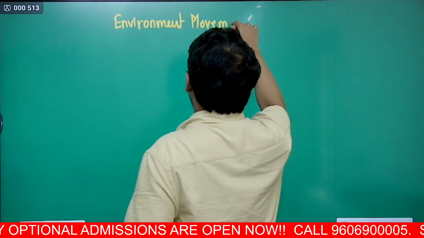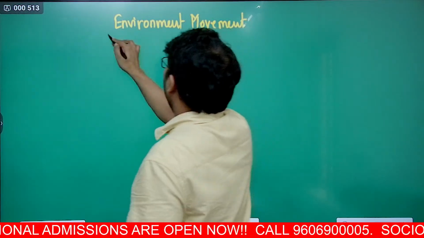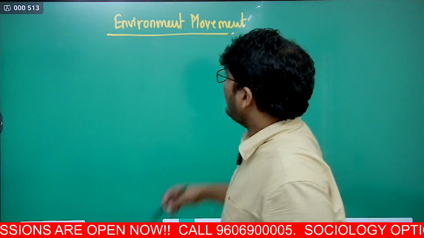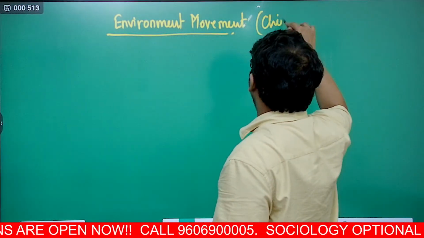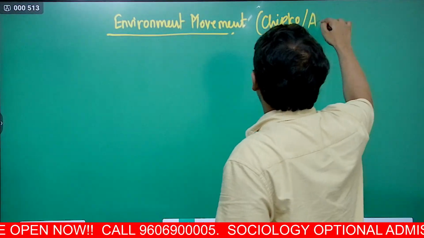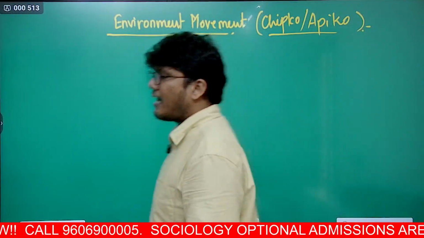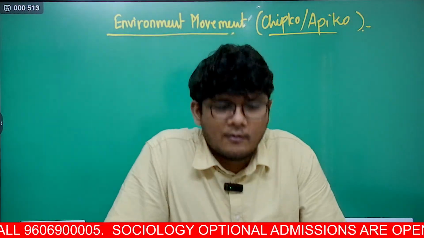Now, what are environment movements? Environment movement is the one that is taking place with respect to environment. Now, in this, you will understand that Chipko movement, Appiko movement were environment movements, but many argue that they are not environment movements. Why?